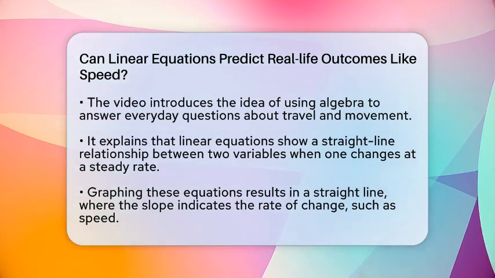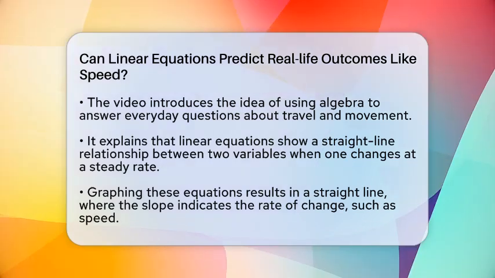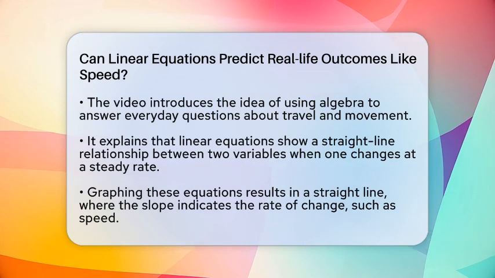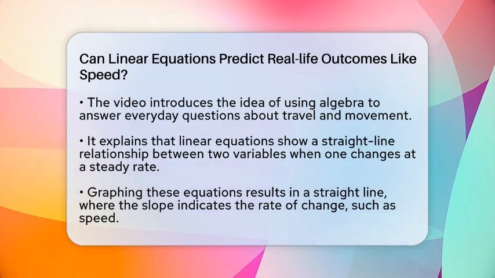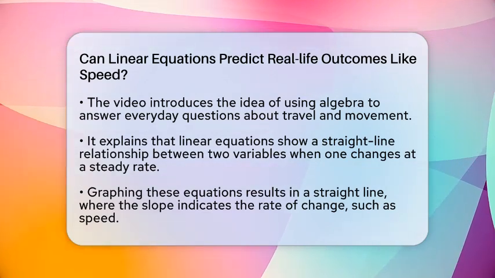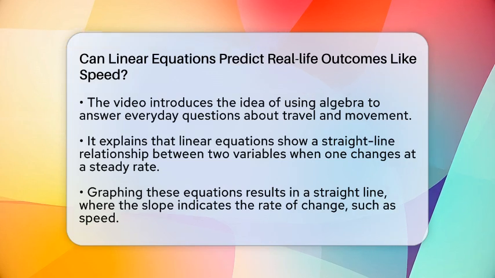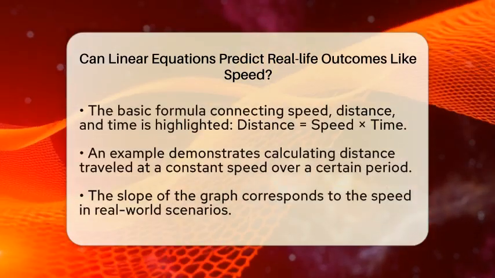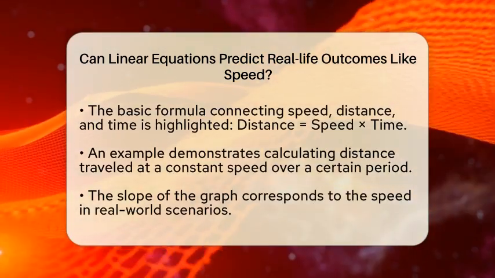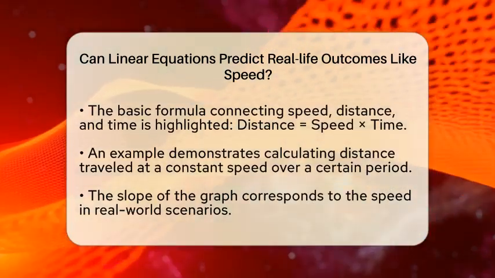Let's find out. Linear equations are simple math statements that show a straight-line relationship between two variables. When one variable changes at a steady rate compared to the other, we call that a linear relationship. For example, if you walk at the same speed every minute, the distance you cover increases proportionally with time. This is where graphing linear equations becomes useful. When you plot distance against time, the graph is a straight line. The slope of this line tells you the speed, or how fast you're moving.